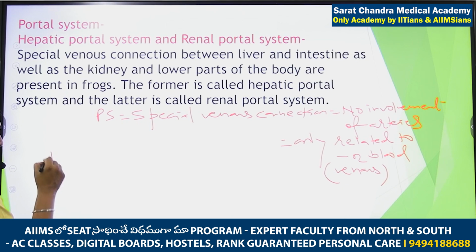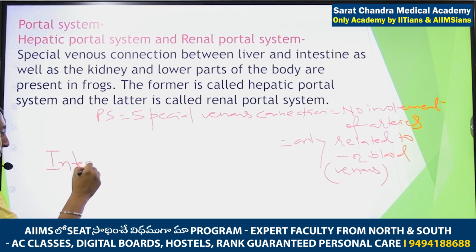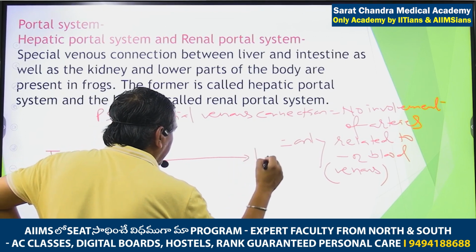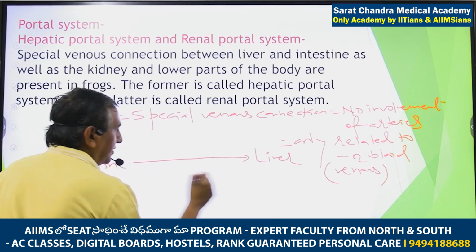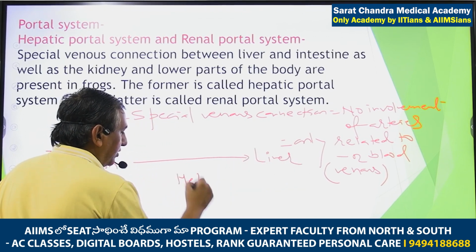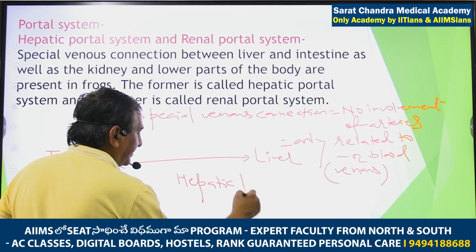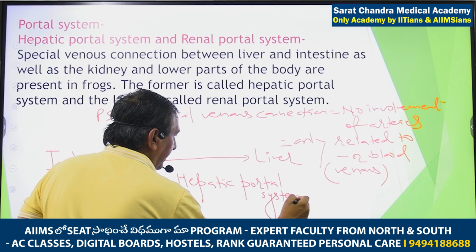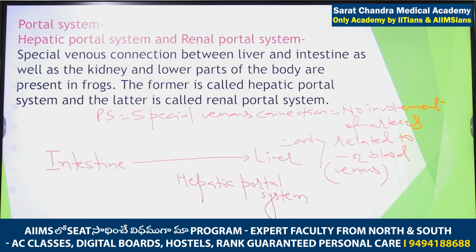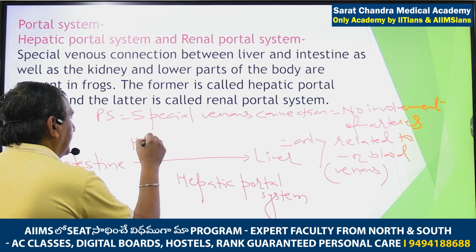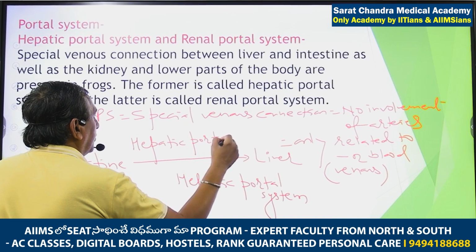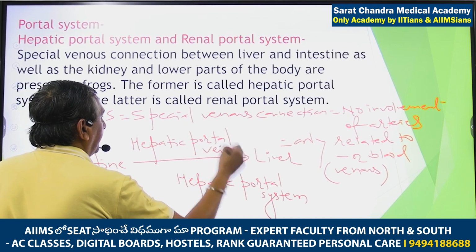One portal system starts from intestine and it ends into the liver. This portal system, it ends into the liver. That is why it is known as the hepatic portal system. And the name of the vein which is carrying the blood from intestine to the liver is known as the hepatic portal vein.